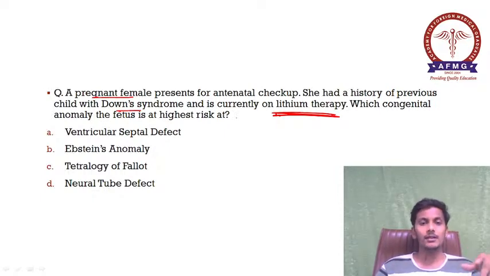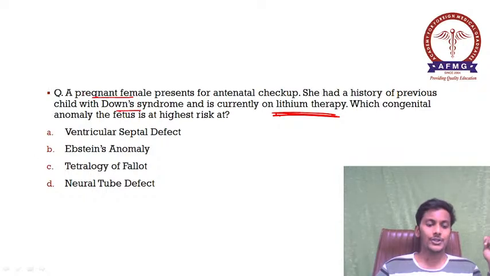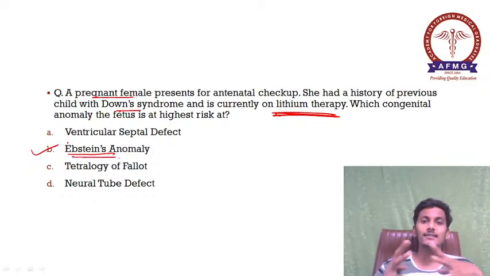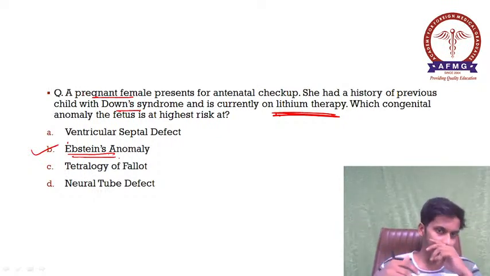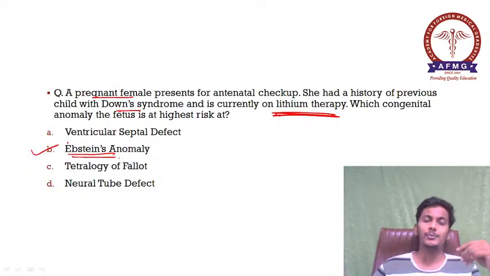So please remember, she is a pregnant female on lithium therapy, and as we all know, which congenital anomaly is commonly associated with lithium intake? It is option B, Epstein's anomaly, the most common congenital anomaly associated with lithium therapy in pregnant females.